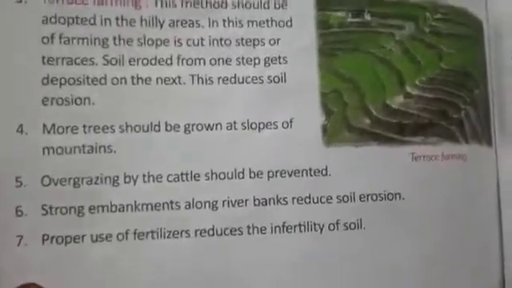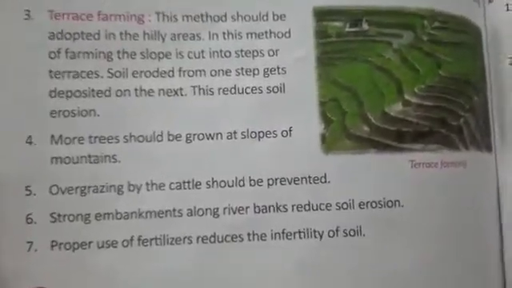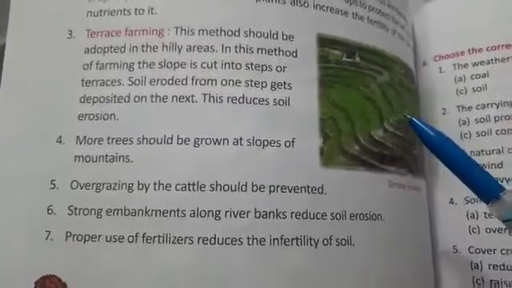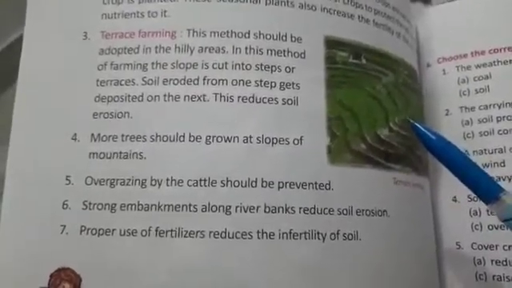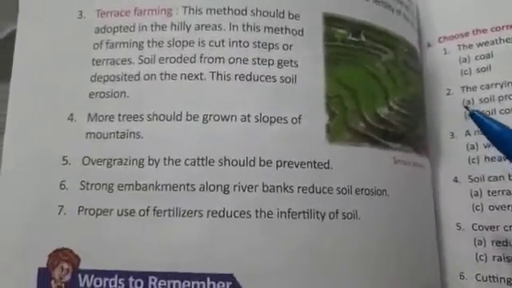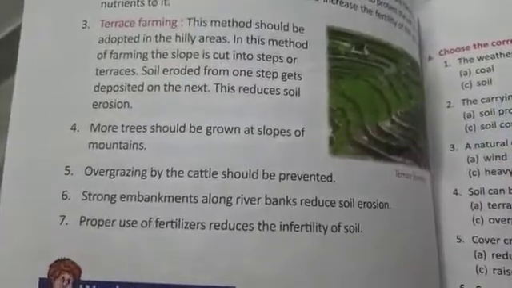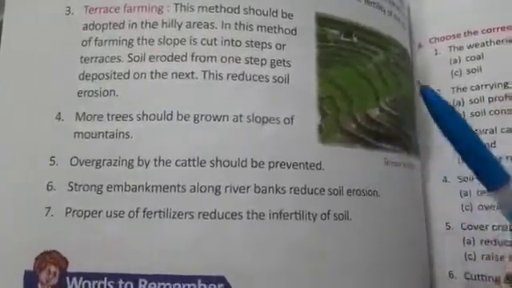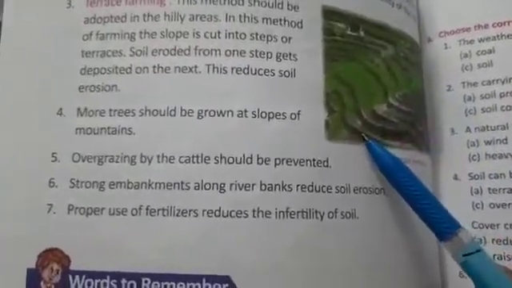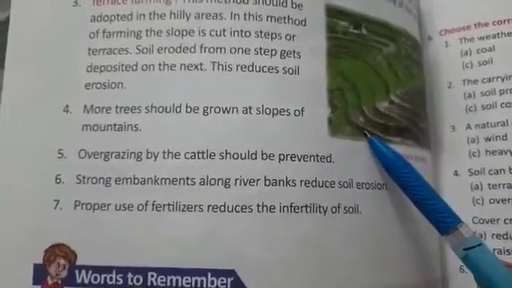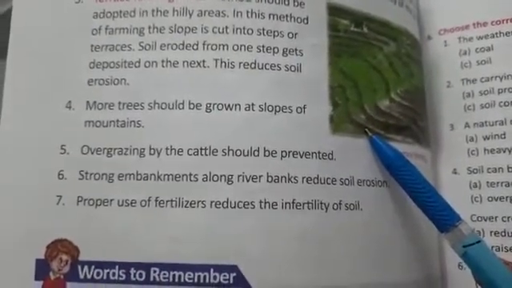Okay, next is terrace farming. See the picture given. They all are the steps. This is first line, second line, third, fourth, fifth. Terrace farming means this method should be adopted in hilly areas. In this method of farming, the slope is cut stepwise. In the first step, we will grow one type of vegetables, pulses.